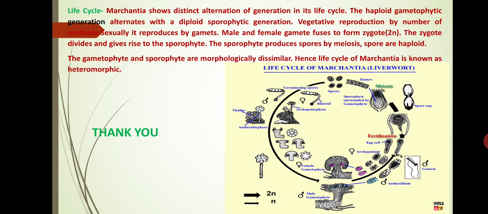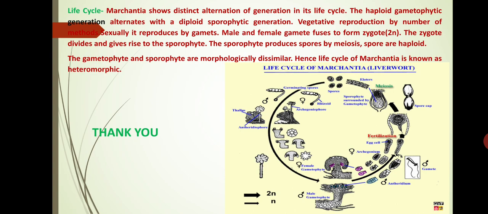The life cycle of Marchantia shows a distinct alternation of generations. The haploid gametophytic generation alternates with a diploid sporophytic generation. It reproduces vegetatively by a number of methods. Sexually, it reproduces by gametes. Male and female gametes fuse to form the zygote. The zygote divides and gives rise to the sporophyte. The sporophyte produces spores by meiosis, and the spores are haploid.